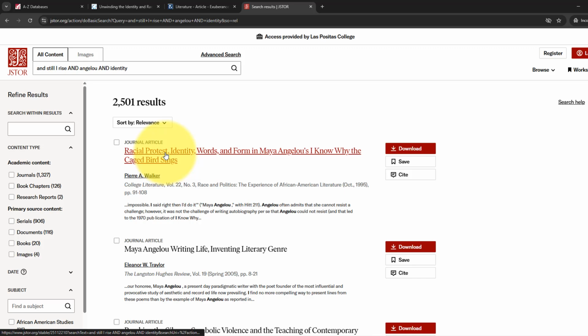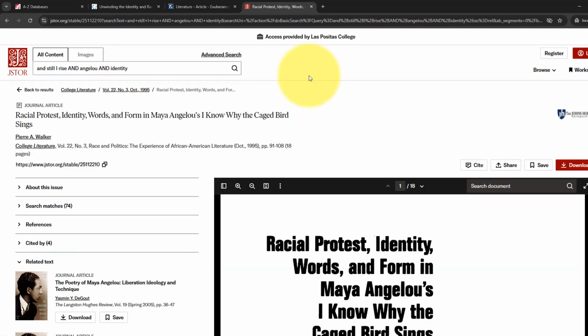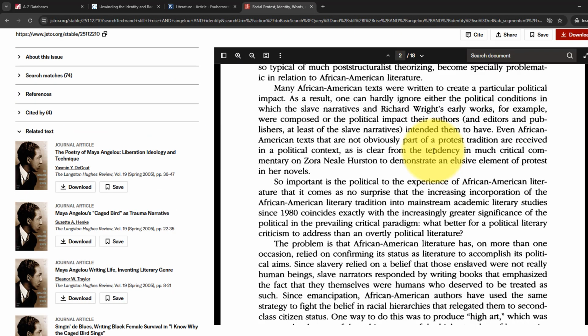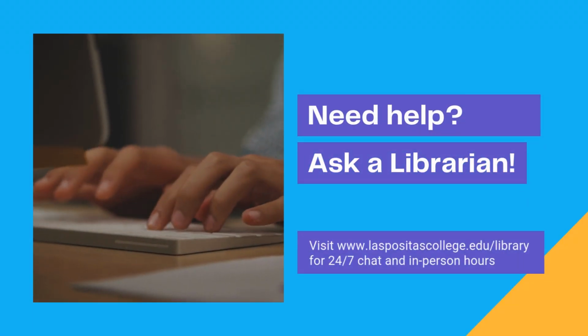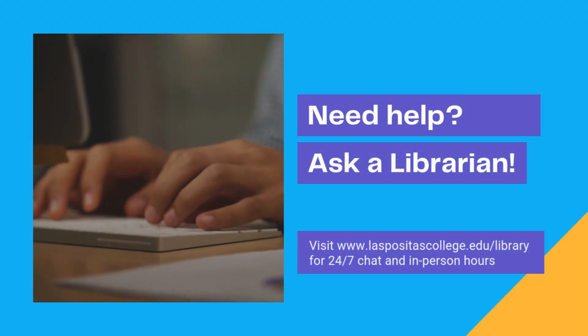Once you find an article of interest, click on the title to read the article and view the information about the article. Again, look for the database tools to capture and cite the article for later use. If you have trouble finding or citing literary criticisms, just ask a librarian.